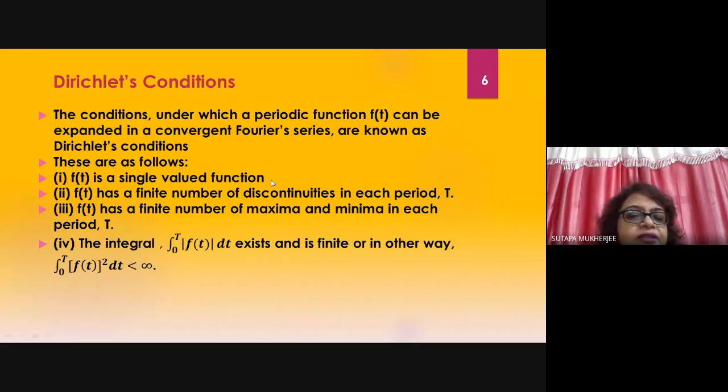Number two, f(t) has a finite number of discontinuities in each period T. Number three, f(t) has a finite number of maxima and minima in each period T. Number four, the integral from 0 to T of the modulus of f(t) dt exists and is finite, or in other words, the integral of mod f(t) whole square dt will be less than infinity. Basically, when you go through an example, then you will understand what conditions you have to maintain in the case of Fourier series.